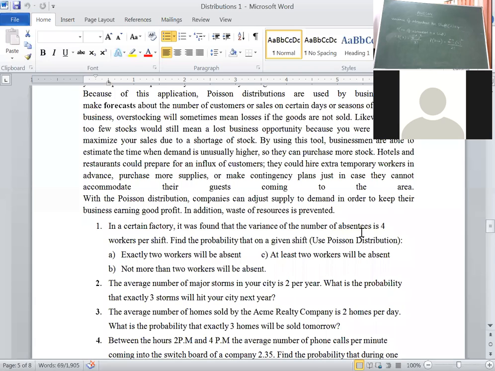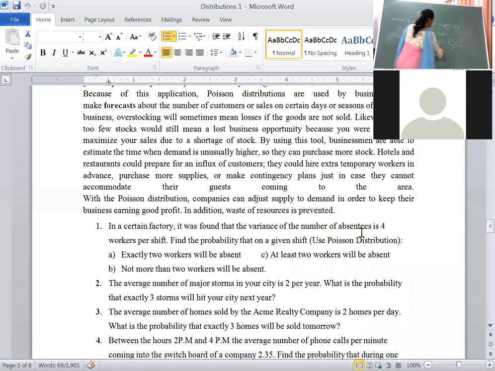The value is 0.01832. Small table you have to go through. The m values are given from 1 to 10, and downwards the e to the power of minus m values are given. But here what value do we have to see? E to the power of minus 4. Wherever m is 4, you have to see exactly that value.